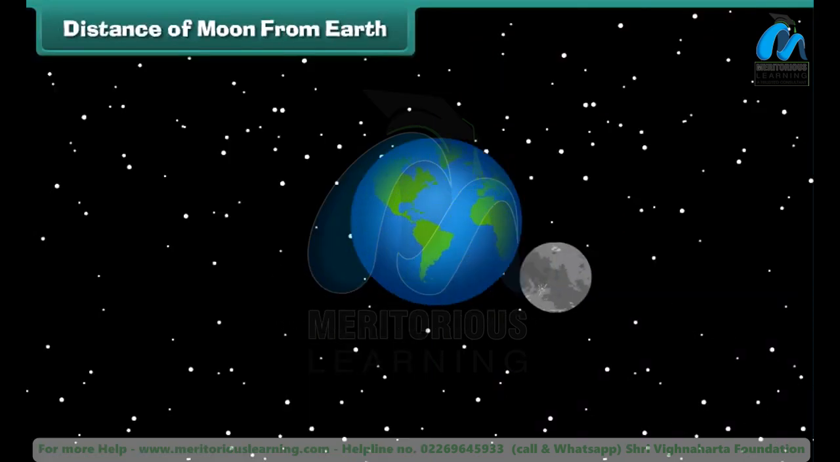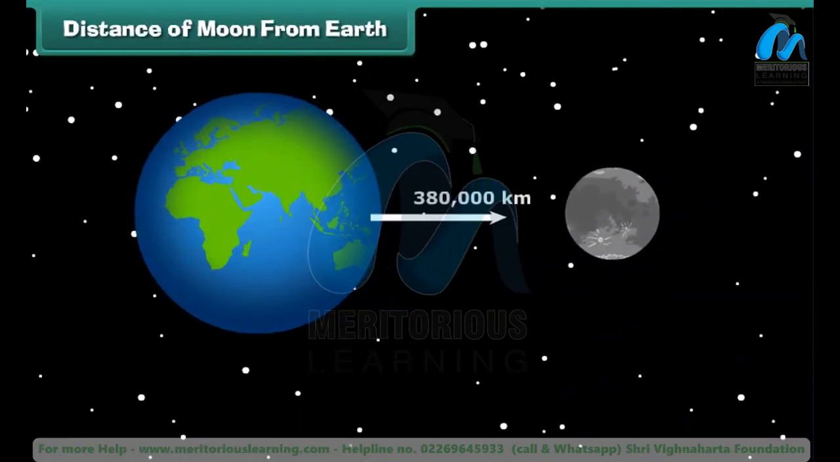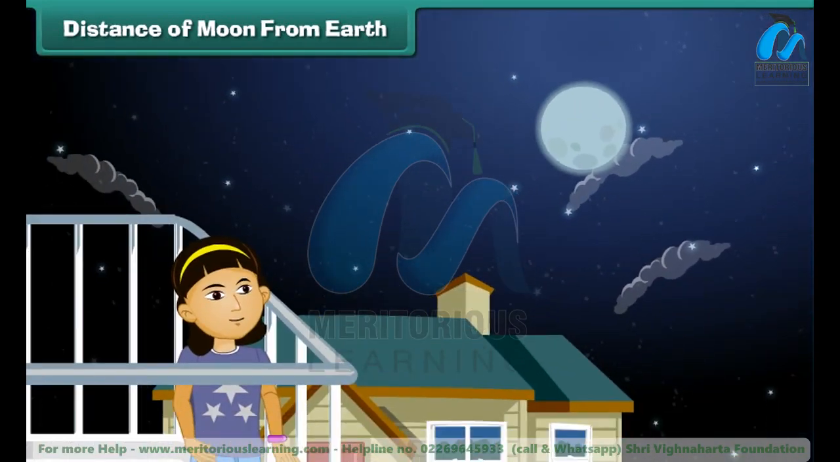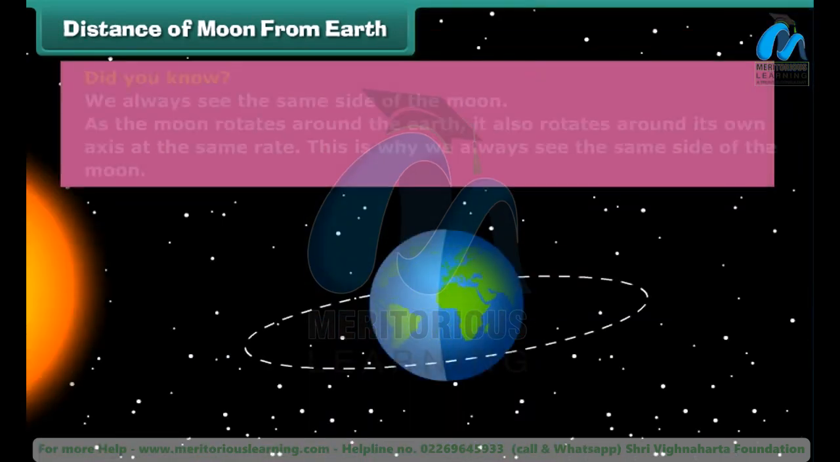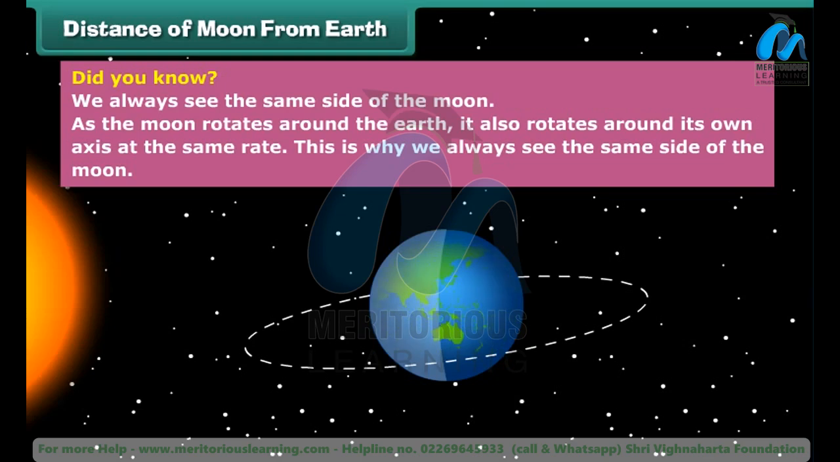The moon is an average of about 380,000 kilometers from Earth, which is pretty close, and because of its proximity, we don't need a telescope to see features on the moon's surface from the Earth. Did you know? We always see the same side of the moon. As the moon orbits the Earth, it also rotates around its own axis at the same rate. This is why we always see the same side of the moon.